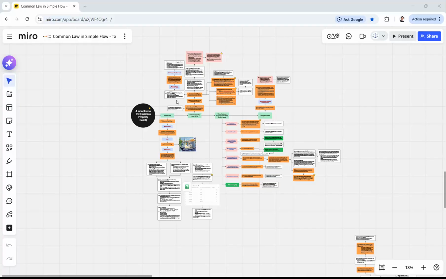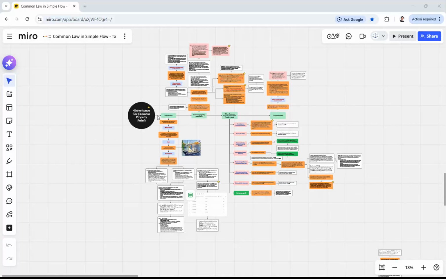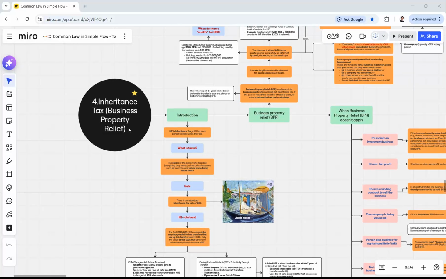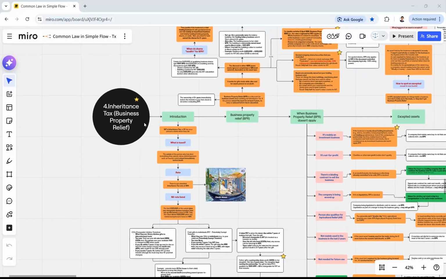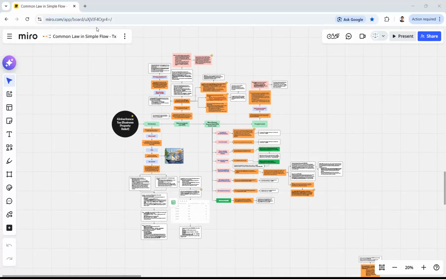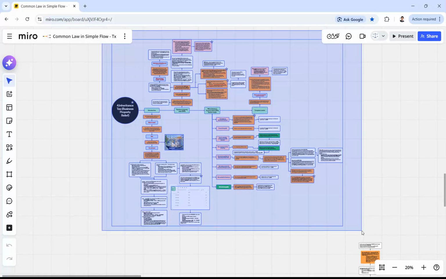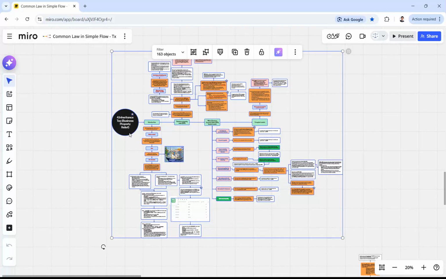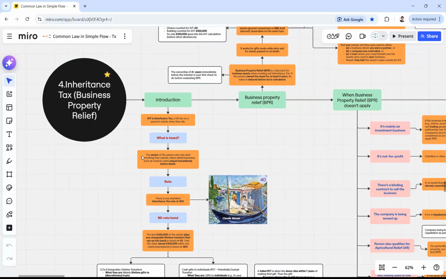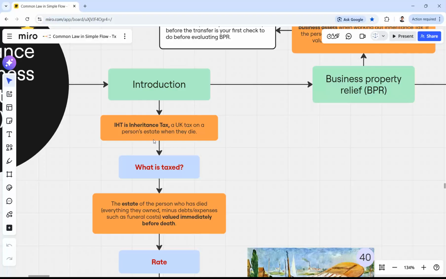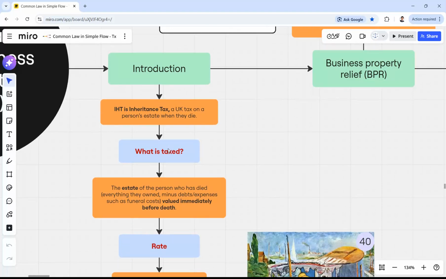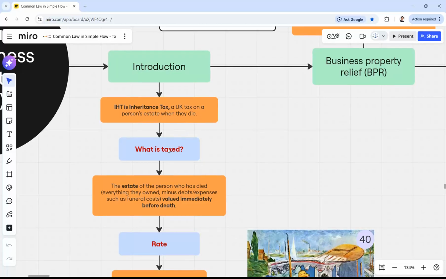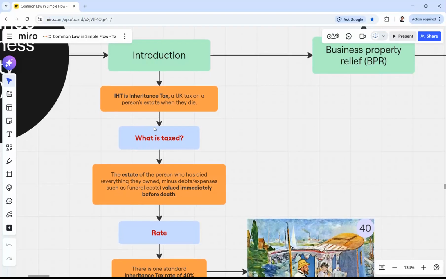Today we are going to talk about the fourth topic of tax, inheritance tax. Let's start with the introduction firstly. This is a pretty small flow with 163 components. So, what is inheritance tax? Inheritance tax is a UK tax on a person's estate when they die. So as soon as the person dies, there comes a question of taxation based on inheritance tax on their estate.